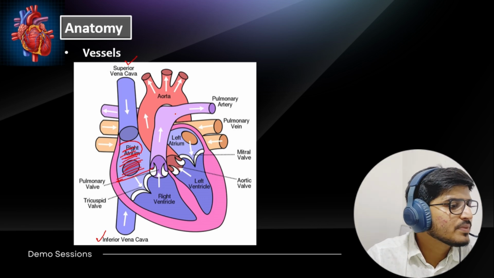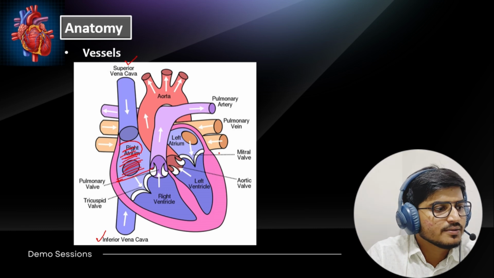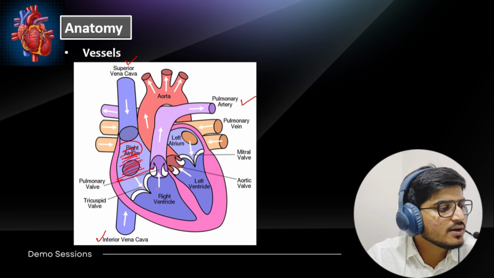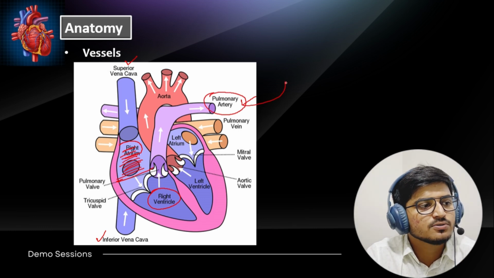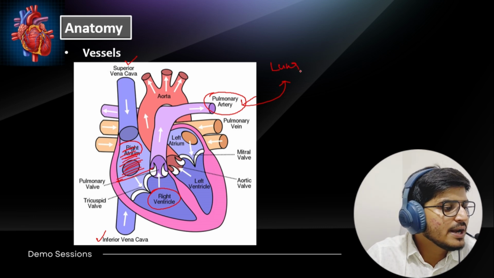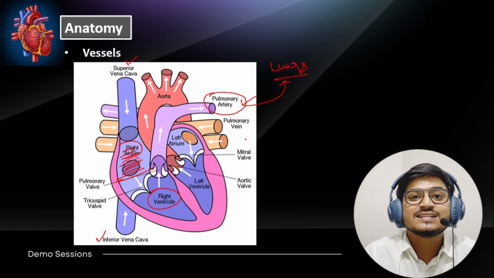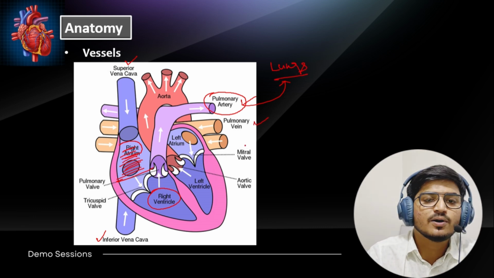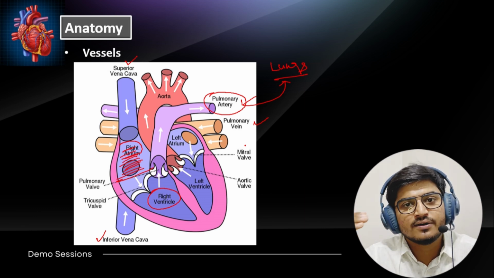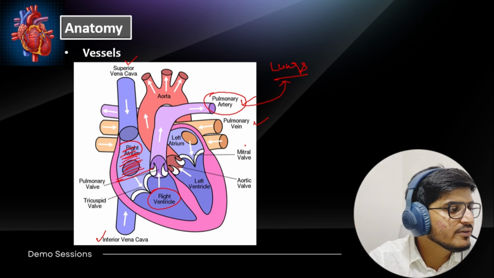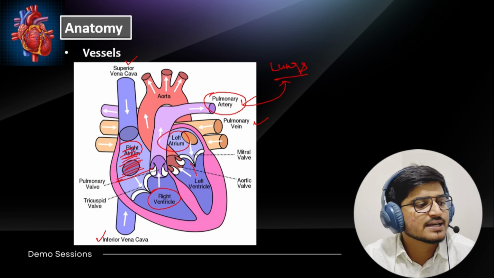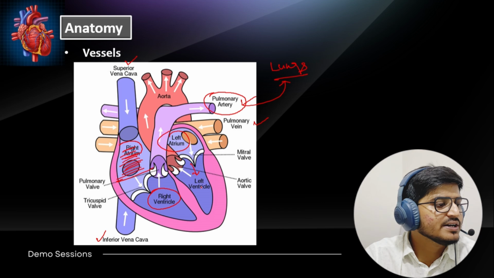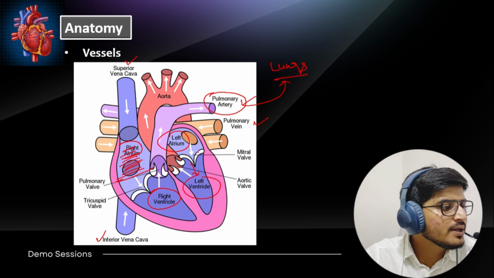And you can see there is the pulmonary artery. When the right ventricle pushes the blood out, it follows the pathway of the pulmonary artery and goes back to the lungs. And here you can see the pulmonary vein. That is responsible for bringing the oxygenated blood from the lungs to the heart. It will fill the left atrium, and further it will go down to the left ventricle as well. And after filling the left ventricle, it pushes blood back to the body through the aorta.